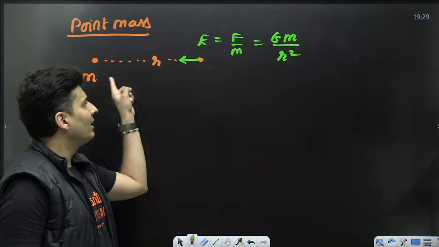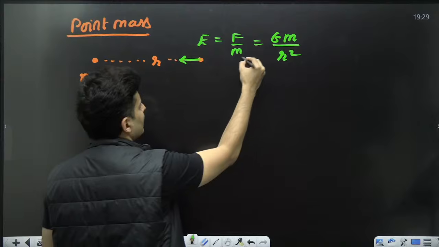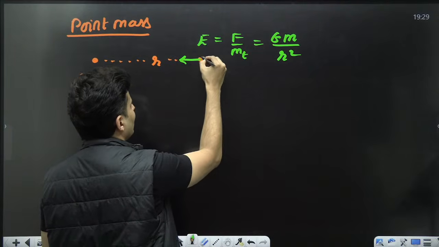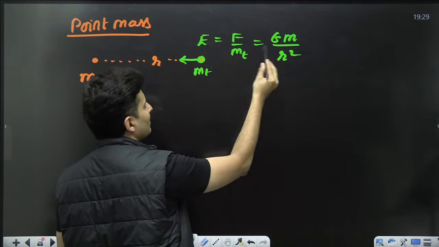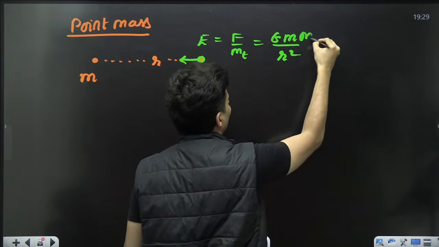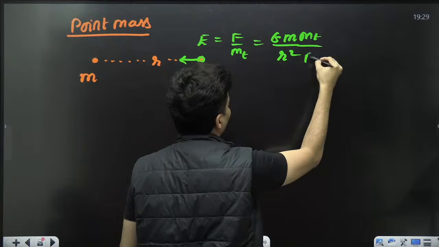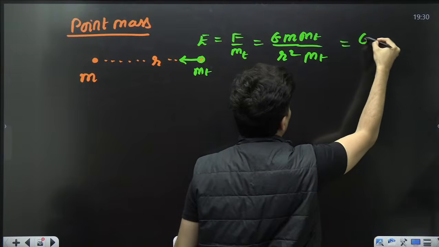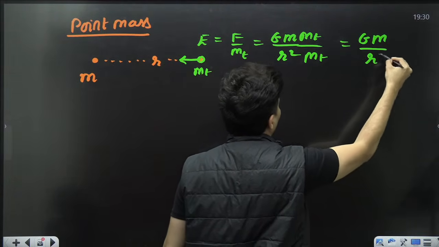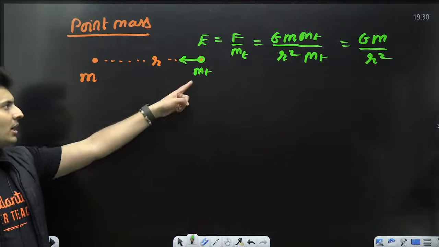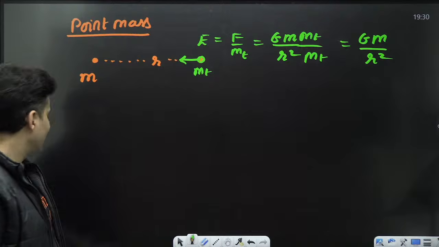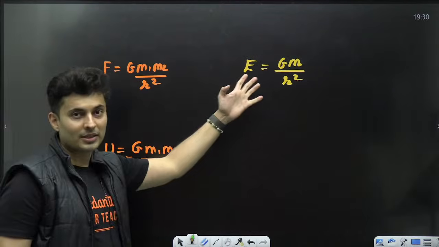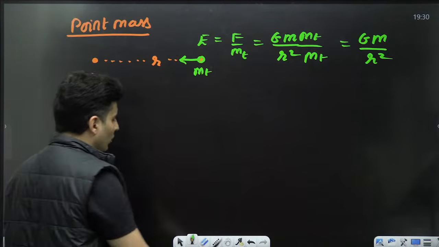It will not have m1, m2 because this is test mass, understand that. So even if you put that test mass it will get cancelled. If you put test mass over here, you will have to divide it by the test mass. So it will become Gm divided by r square. That's the formula for the field due to a point mass. Similarly, what will be the potential?